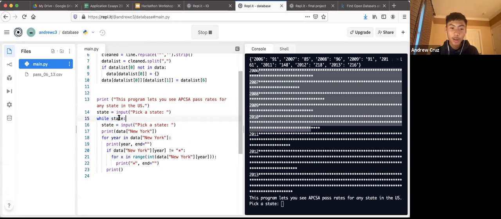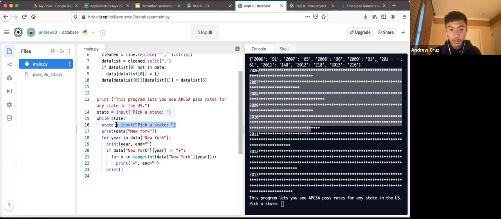So I'm just gonna go through it. First it asks while state, and what does while state mean? Well, outside of this little statement right here, we make a new variable called state. And what state does is it asks the user to type in a specific state. It asks the user for some information that it can then process. So when we say while state, it means while the user is still giving us information, and then we have all this code right here.